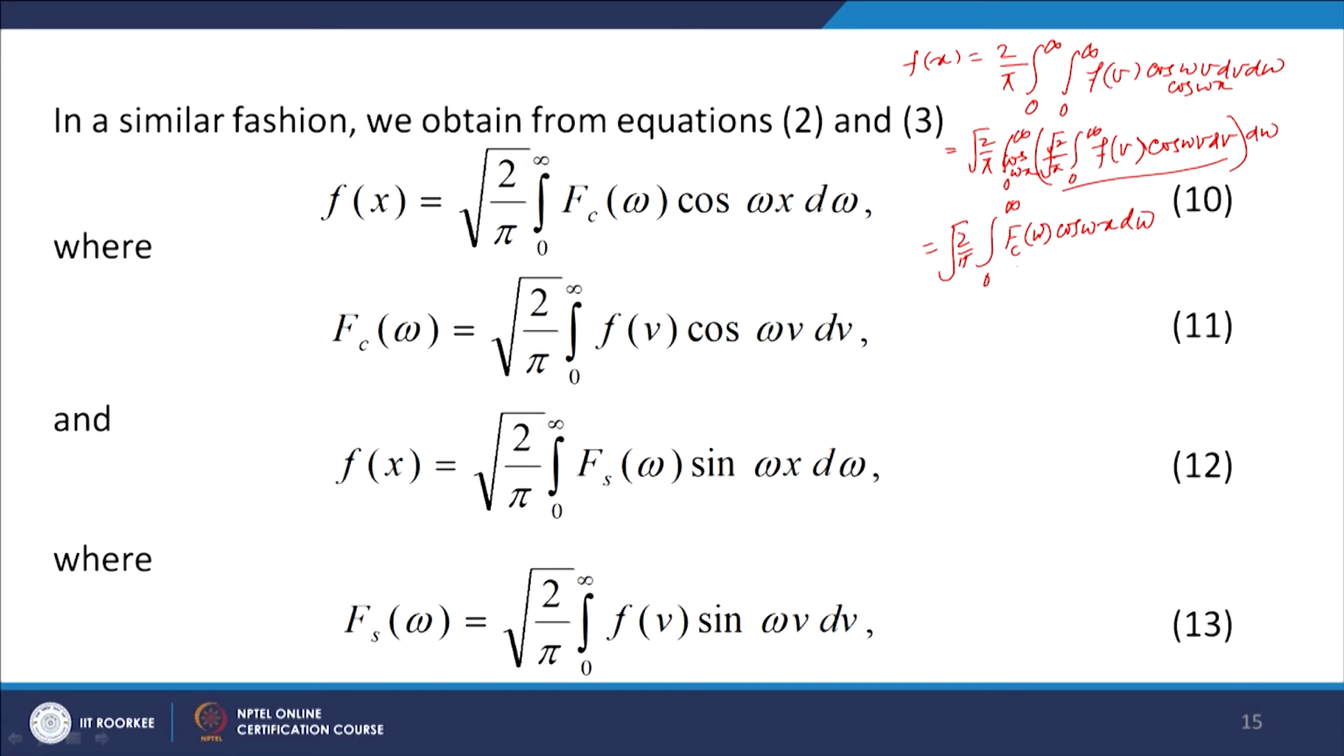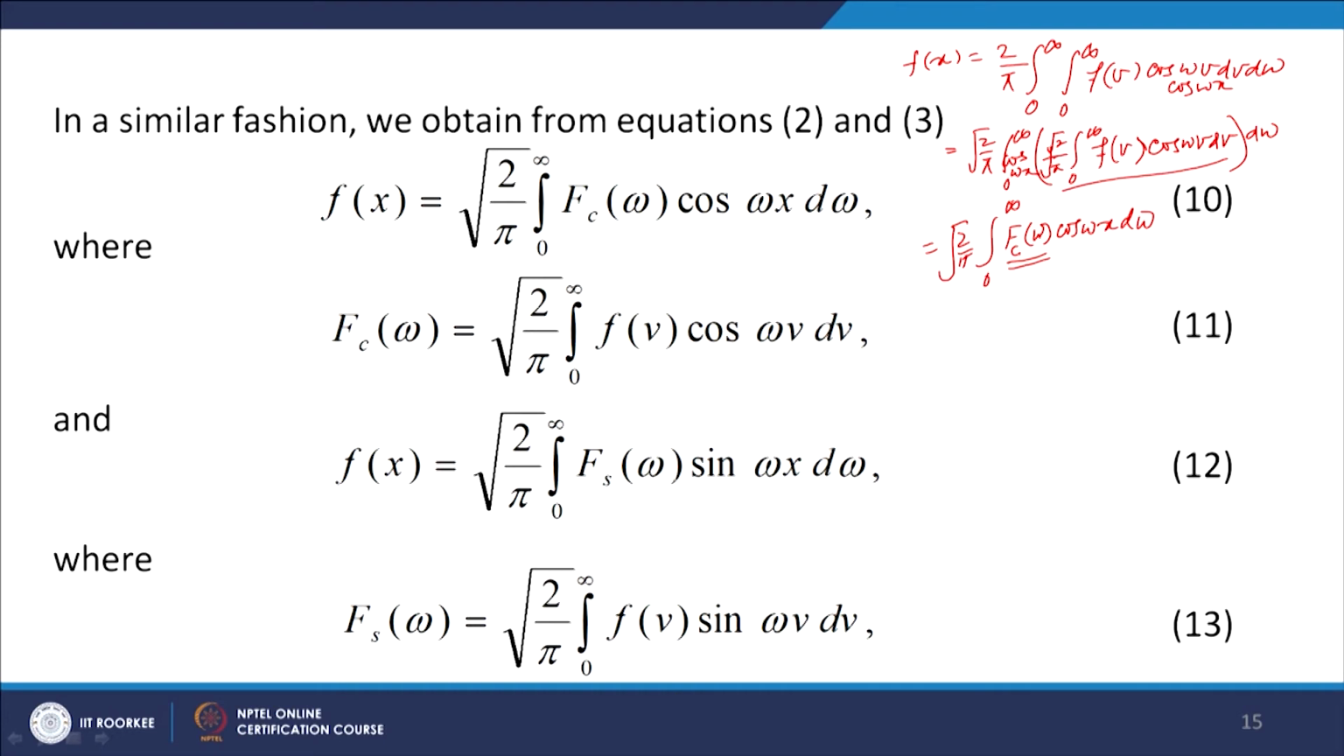This F_c(omega) is called the Fourier cosine transform. This c denotes a cosine transform. Fourier cosine transform of f(x). And this f(x) equal to root 2 over pi, integral 0 to infinity of F_c(omega) cos omega x d omega, is called the inversion formula for the Fourier cosine transform.